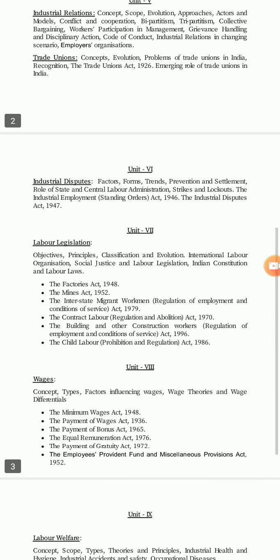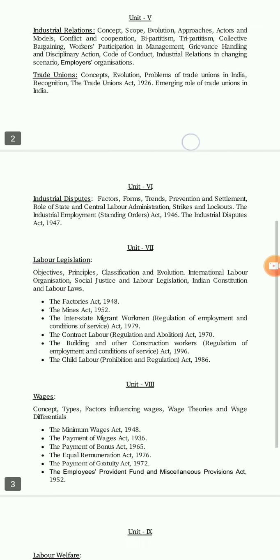And even the Trade Union Act 1926. That's all.